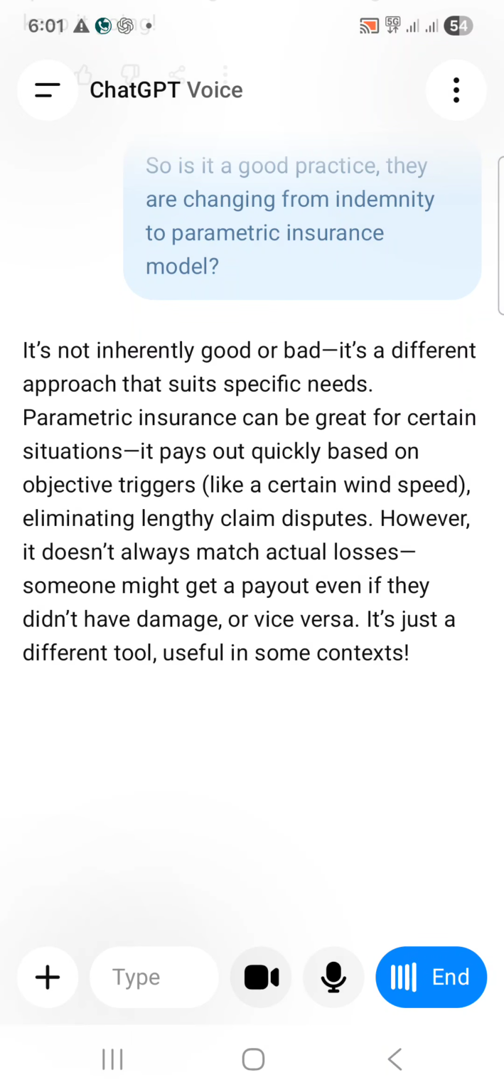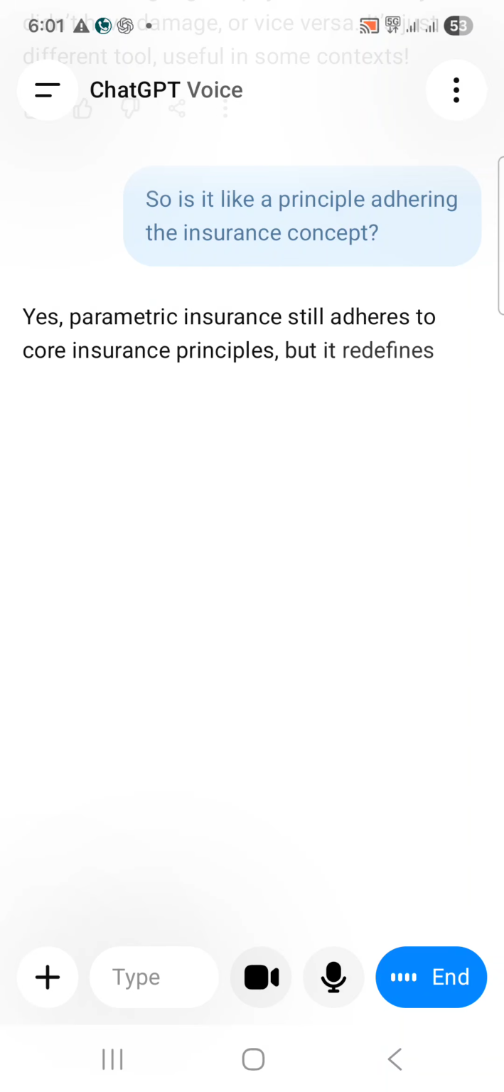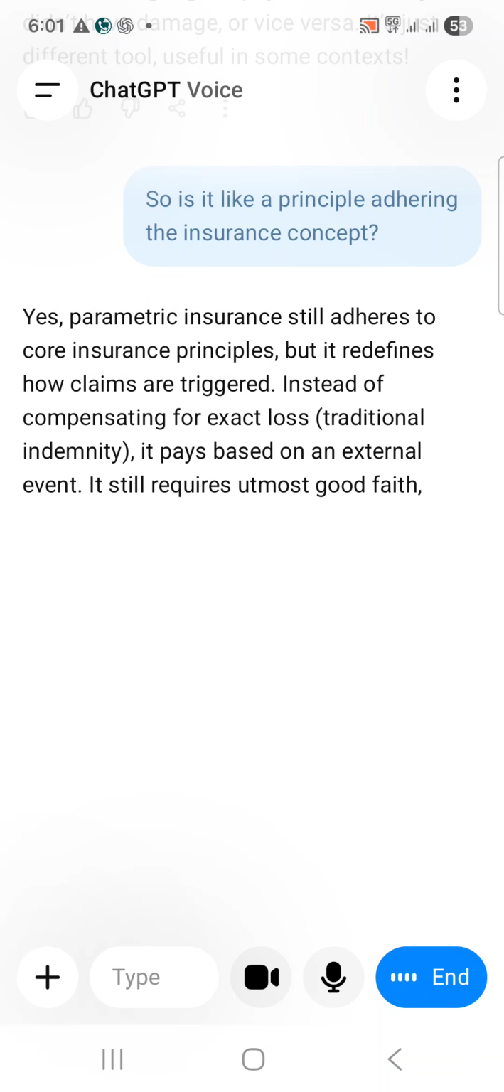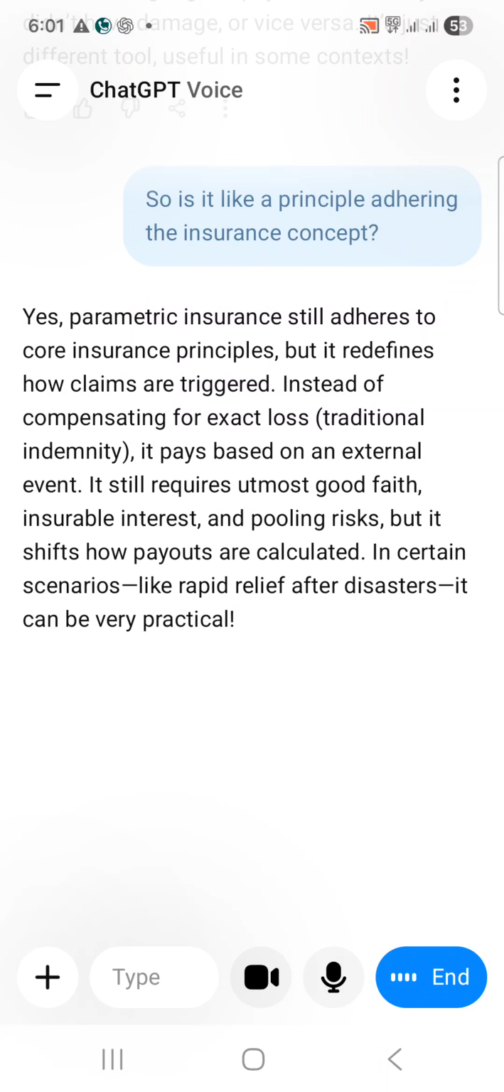So is it like a principle adhering to the insurance concept? Yes, parametric insurance still adheres to core insurance principles, but it redefines how claims are triggered. Instead of compensating for exact loss, traditional indemnity, it pays based on an external event. It still requires utmost good faith, insurable interest, and pooling risks, but it shifts how payouts are calculated. In certain scenarios like rapid relief after disasters, it can be very practical. Okay. Can you do next question?